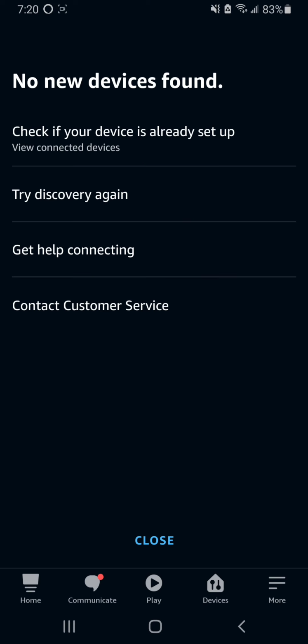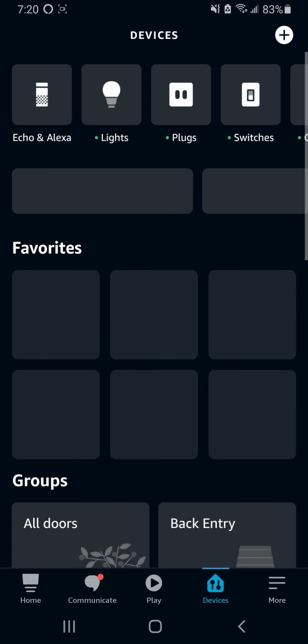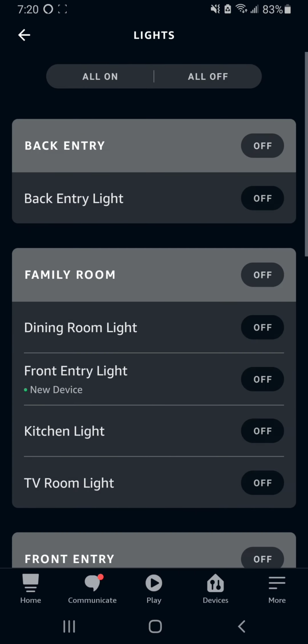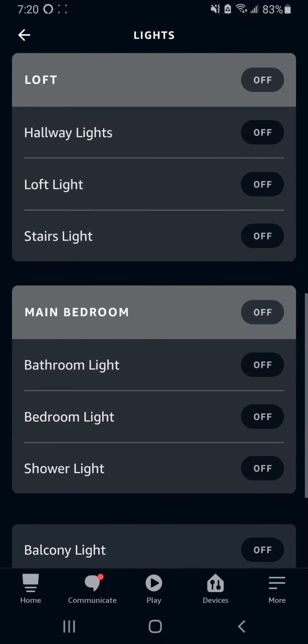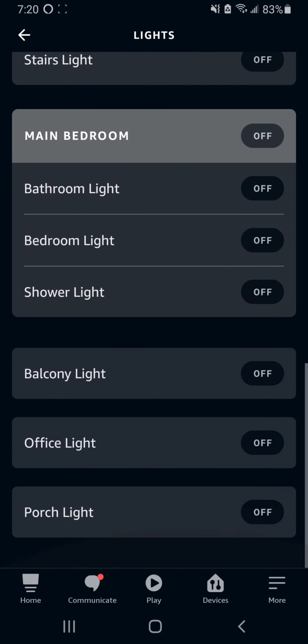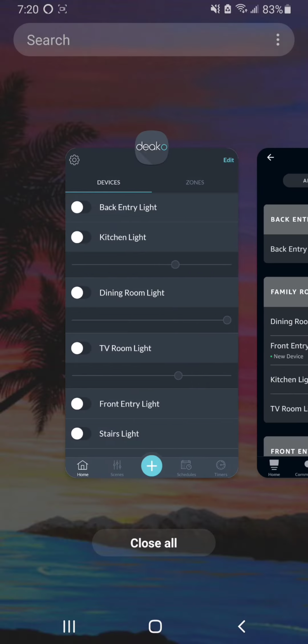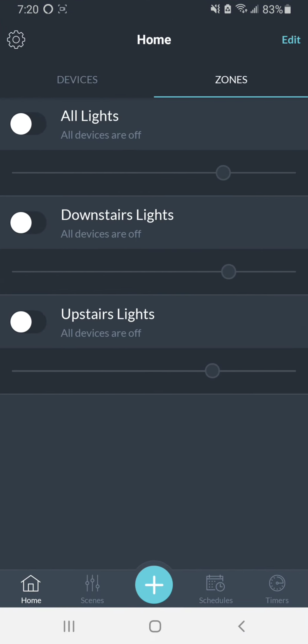Alright, so I don't have any new devices, but if we go here to lights, we'll see all the lights that were shown in the other room. And also, your zones should be ported over. So I have two zones. I have an all downstairs light zone, all upstairs light zone, and an all light zone.